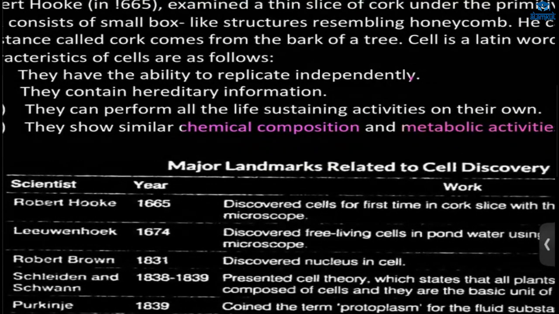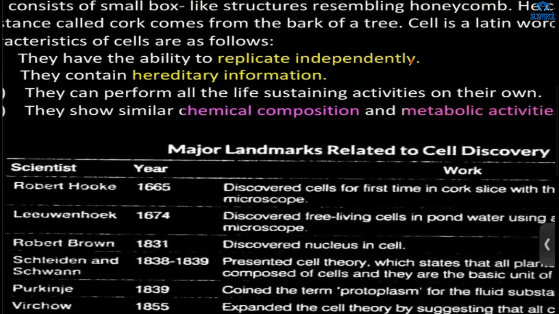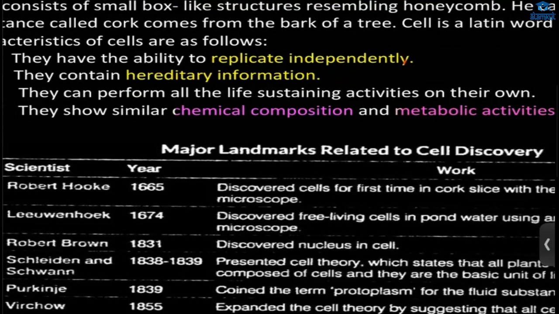Cells have the ability to replicate independently. So it will replicate by itself. And it contains hereditary information, which is passed from one generation to the other. And they perform life-sustaining activities on their own.